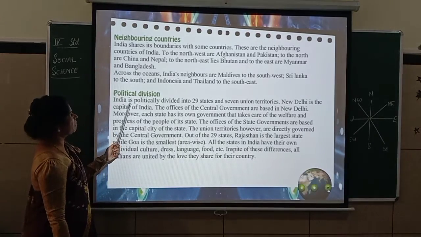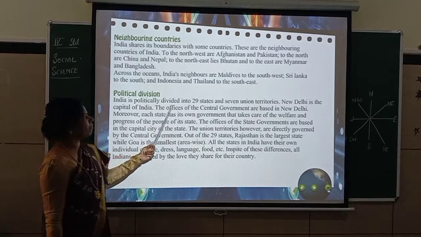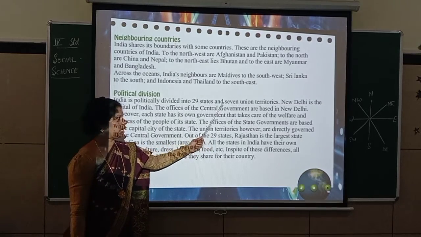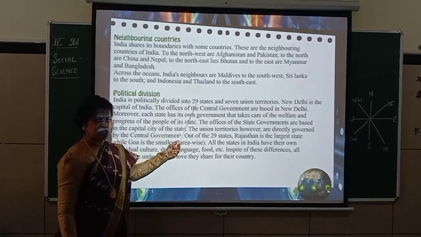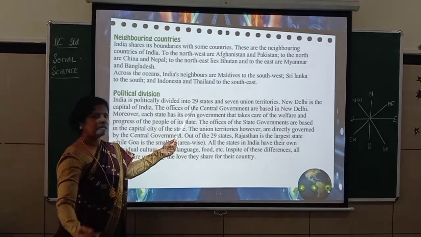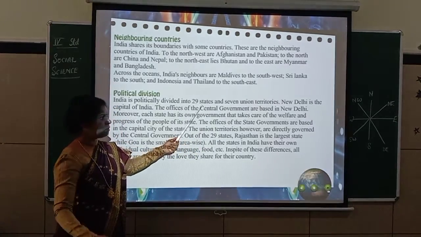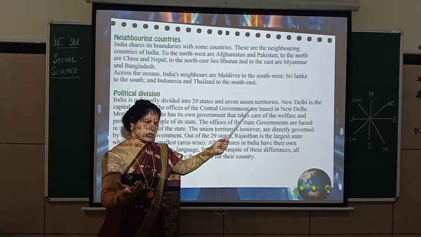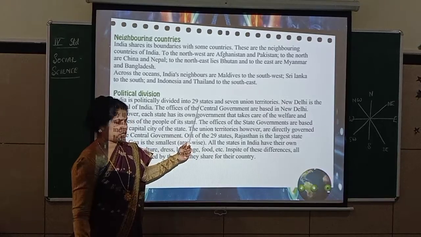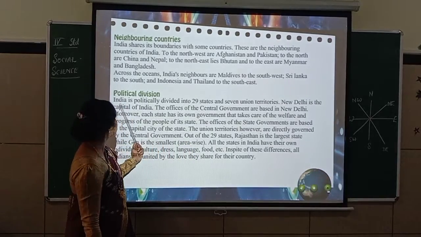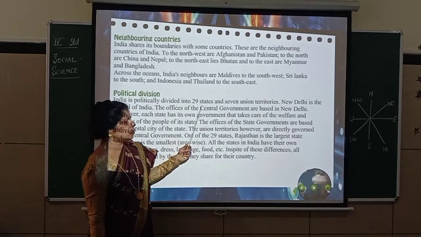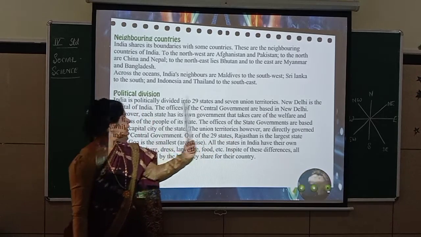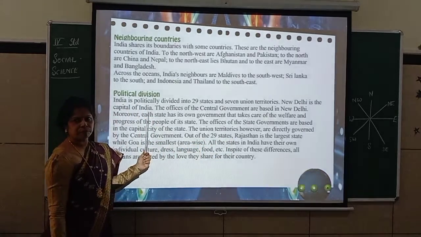Coming to political division, India is politically divided into 29 states and 7 union territories. But this may change as the years pass by. Now itself they are saying that it is already 8 union territories, so it goes on changing, and the states also may change. But as per your book, India is politically divided into 29 states and 7 union territories. New Delhi is the capital of India.